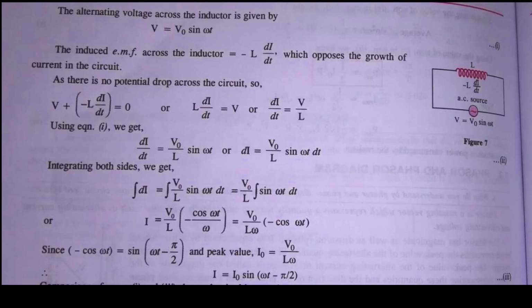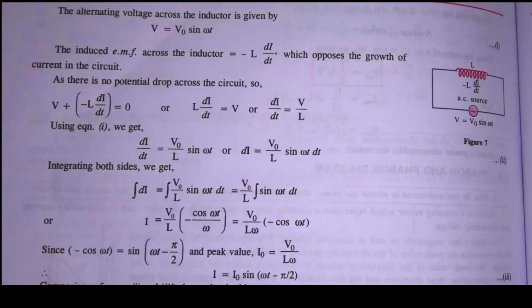Such a circuit is called a purely inductive circuit. For such a circuit we know the voltage applied across it, V is equal to V naught sine omega t. The EMF is induced across the inductor, which opposes the growth of the current in the circuit, and the EMF is given by minus L di over dt.